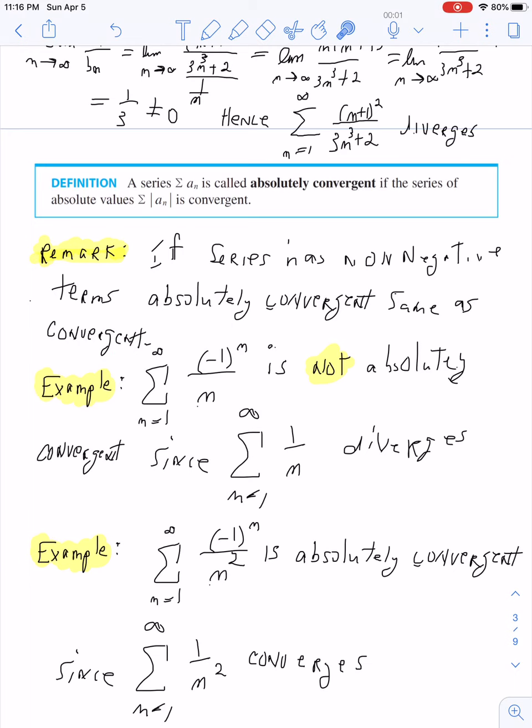Okay, but let's look at some series that don't have all non-negative terms. The first example I want to look at is the summation of (-1)^n over n, running from 1 to infinity. Well, that's got negative terms in it. Anytime n is odd, (-1)^n is negative. So I cannot use the modified limit comparison test on this series because this series doesn't have all non-negative terms.